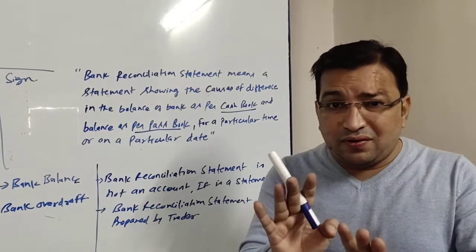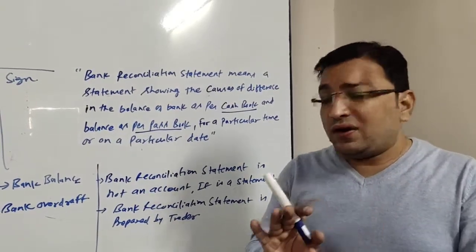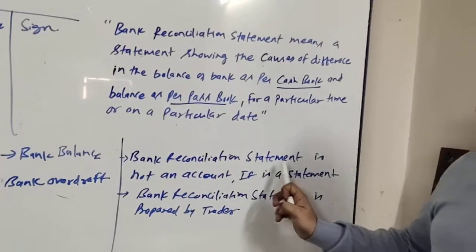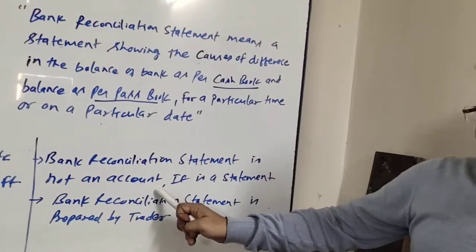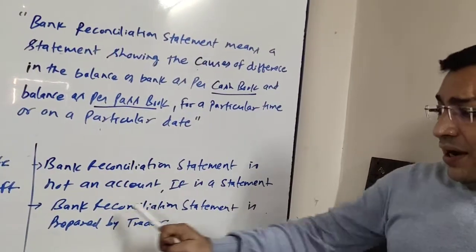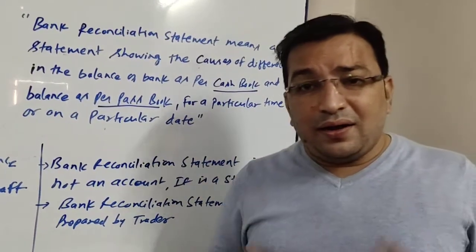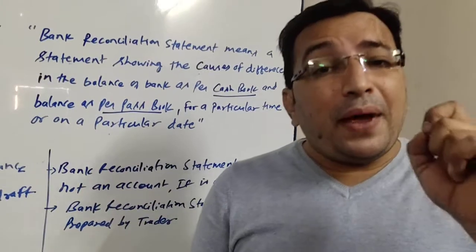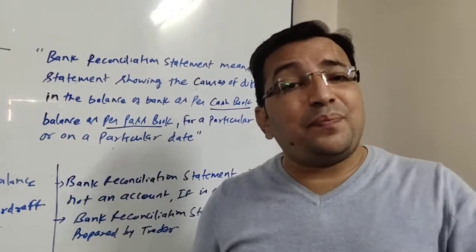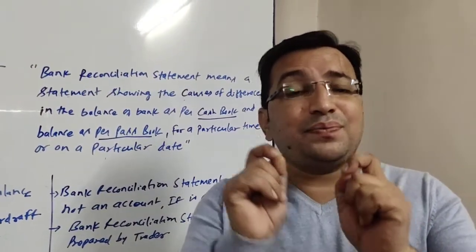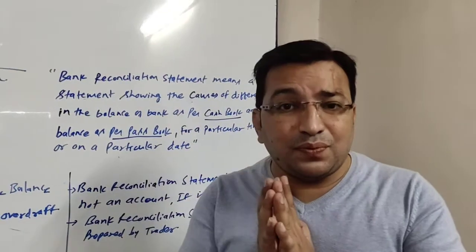What else? Bank reconciliation statement is a statement. It is not an account. It is a statement, and it is prepared by the trader. Moreover, it is prepared to reconcile the balance between the cash book and the passbook.